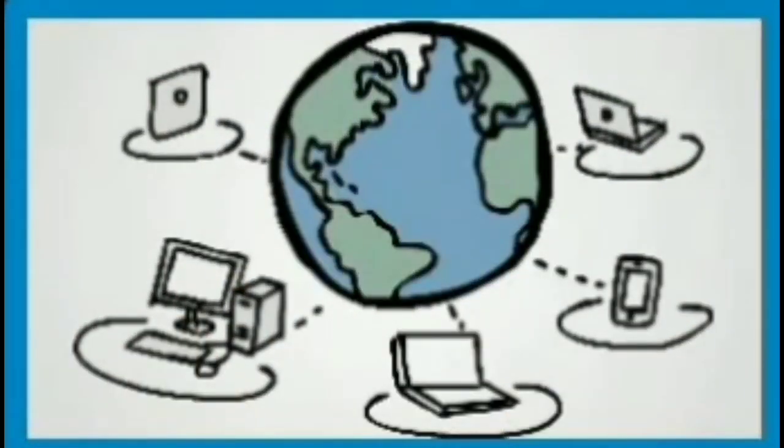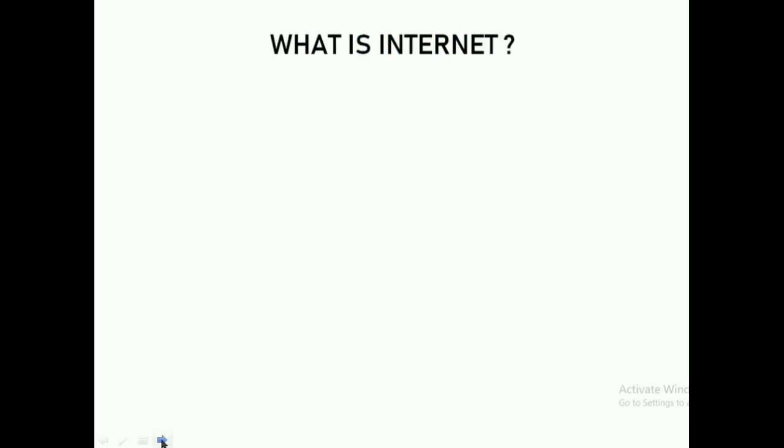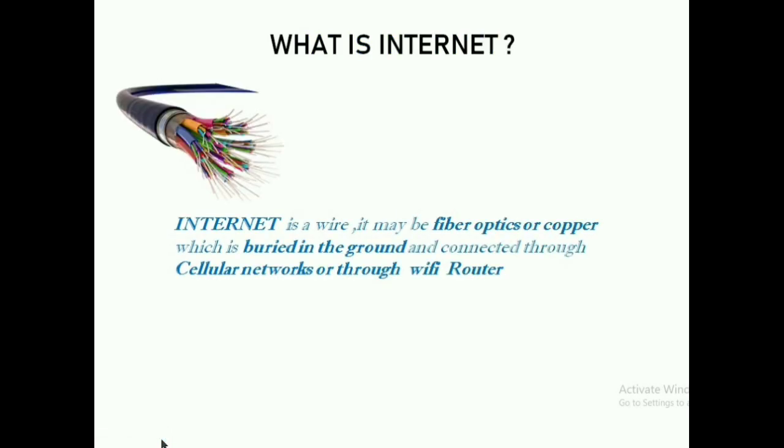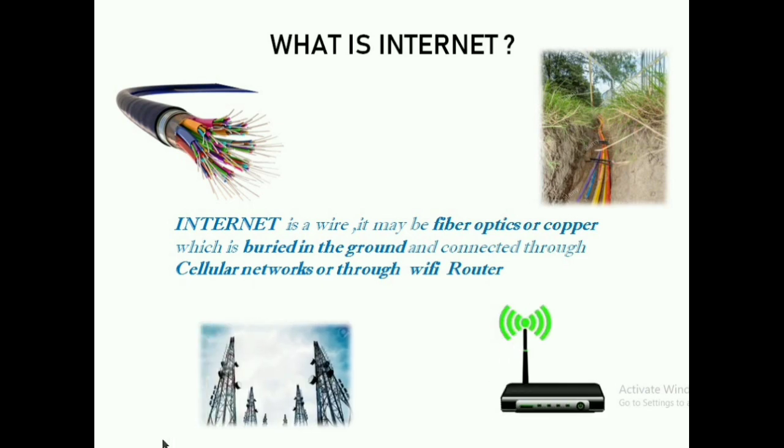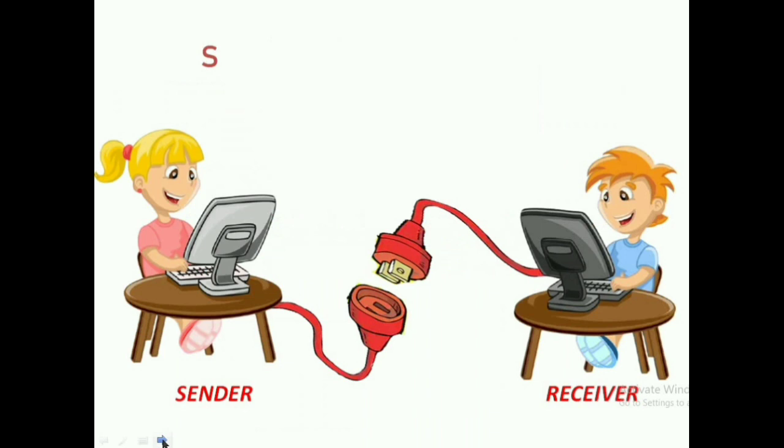It is a network that connects millions of computers and devices worldwide. First, what is internet? Internet is actually a wire. It may be fiber optics or copper, which are all buried in the ground. From those, internet can reach us through nearby antennas or through routers. Okay, but how does it work?